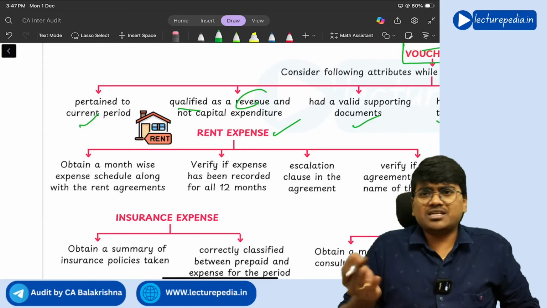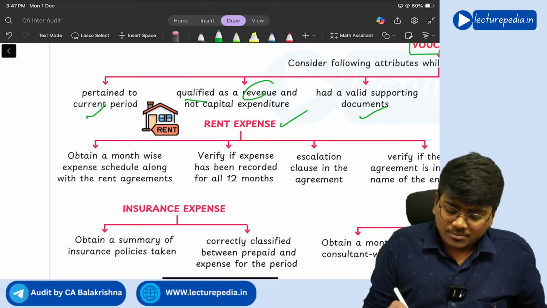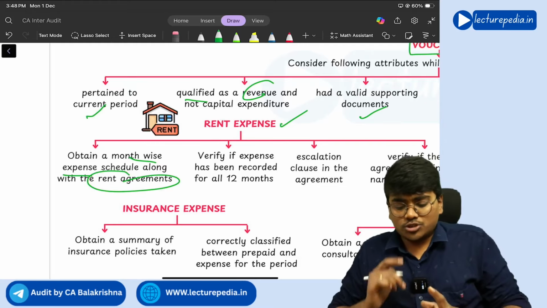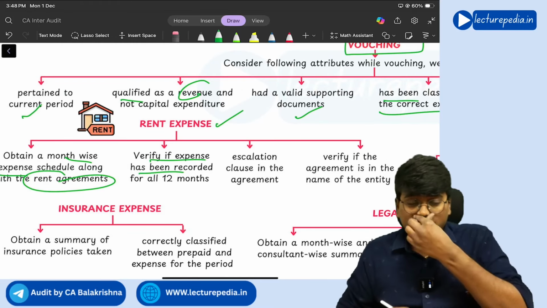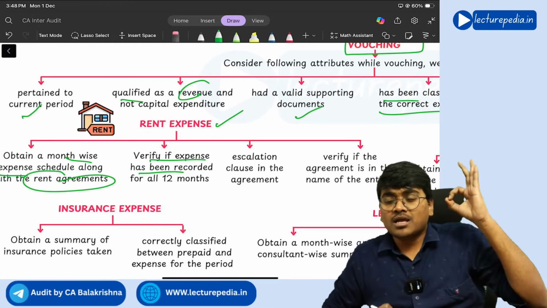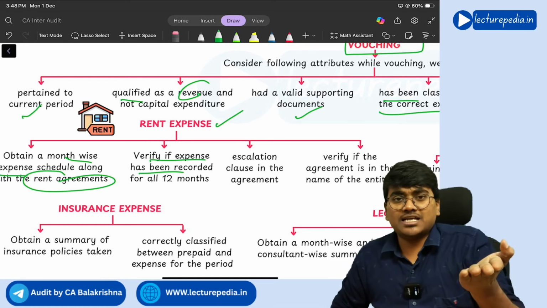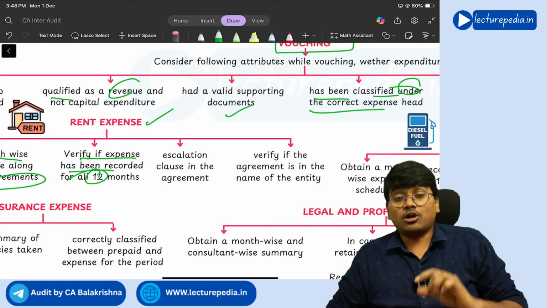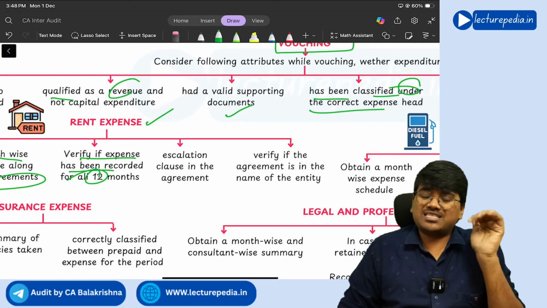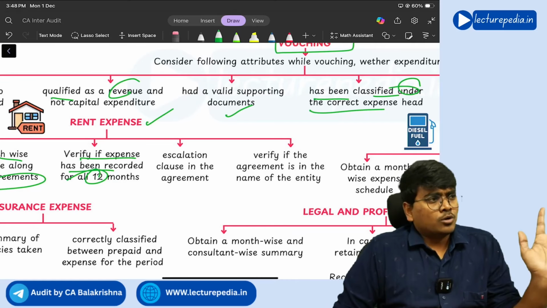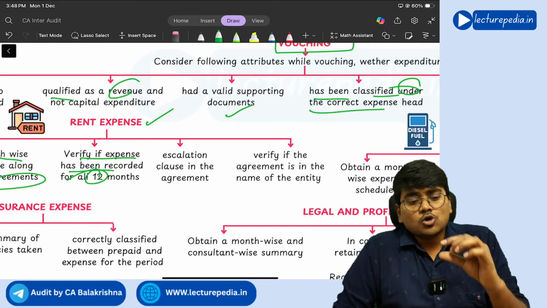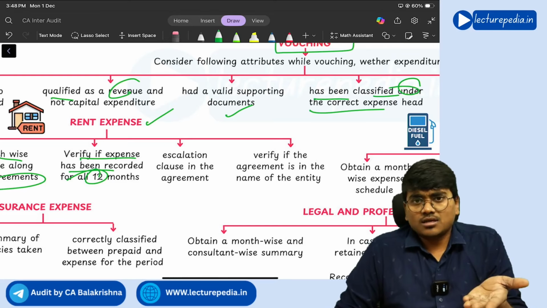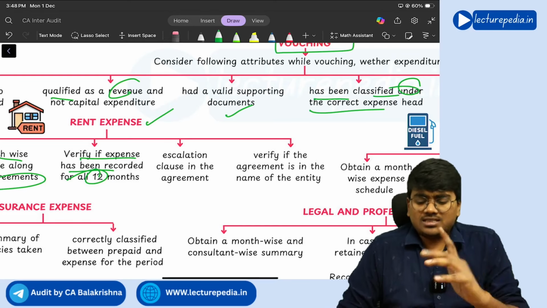Next, rent expenditure, it will be very simple. Obtain month-wise expense schedule and compare that rent payment with the rental agreements. Both should match. Verify if expense has been recorded for all the 12 months. So you need to see whether for all the 12 months rental expenditure is there or not. And escalation clause, you need to see. Escalation clause means generally once in every year or once in every 2 years, we will increase the rate of rent by 5%. Like this, it will be written in the rental agreement. That is nothing but an escalation clause.